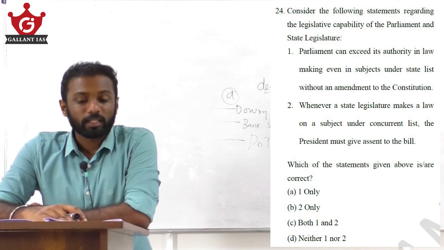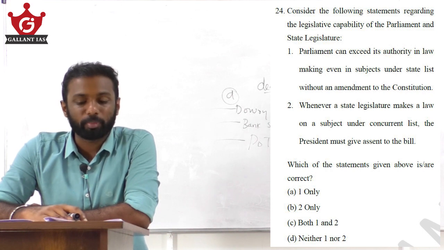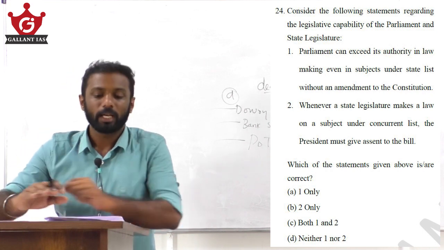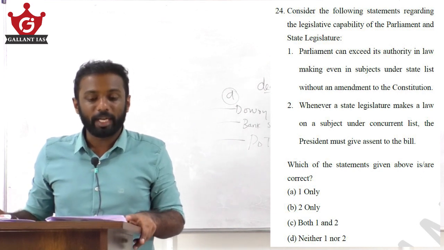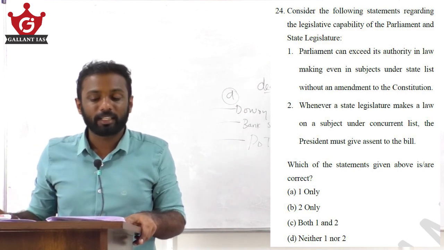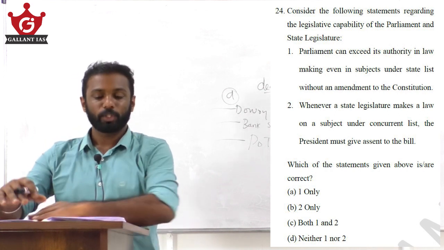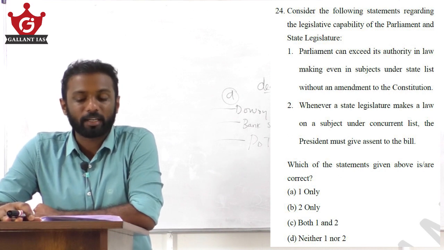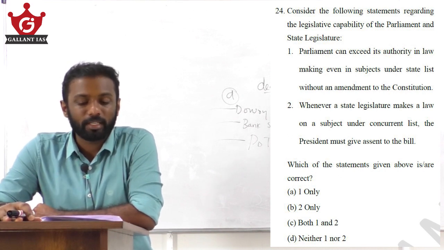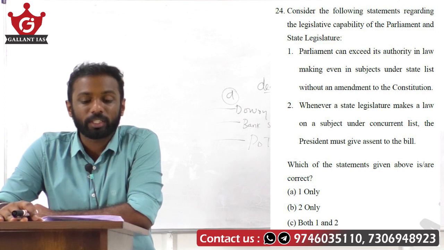Now take question number 24. Consider the following statements regarding the legislative capability of the Parliament and state legislature. 1. The Parliament can exceed its authority in law making even in subjects under the state list without an amendment to the Constitution. 2. Whenever a state legislature makes a law on a subject under the concurrent list, the President must give assent to the bill. See the first statement: the Parliament can exceed its authority even under the state list without a formal amendment.